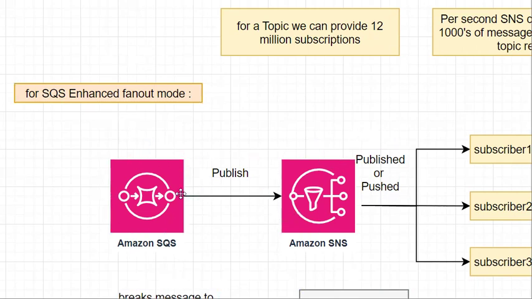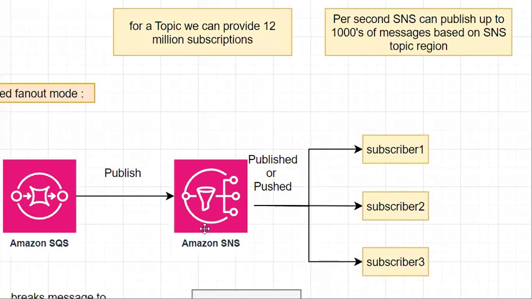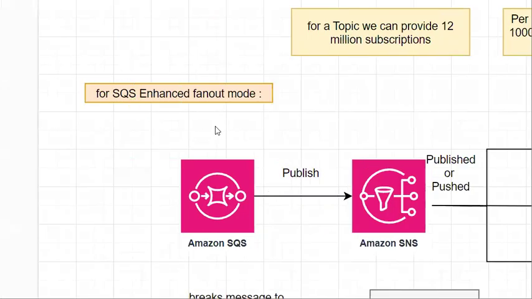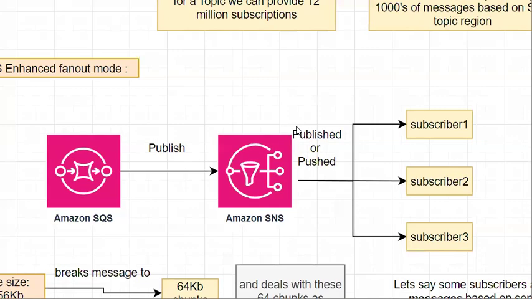SNS. We just publish our message to an SNS topic, and then that will be published or pushed to multiple SQS subscribers by using this SNS topic. This is how the enhanced fanout mode will be established for your SQS service in real time.